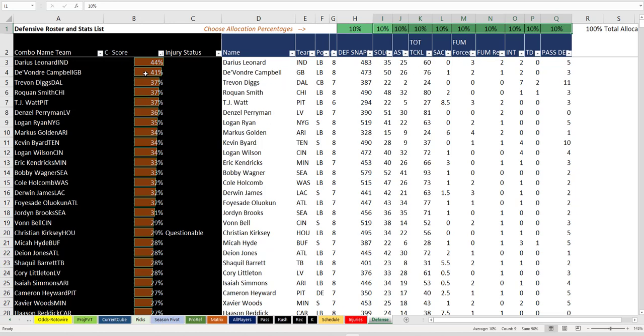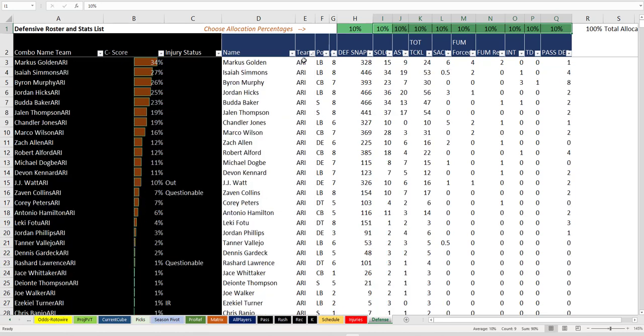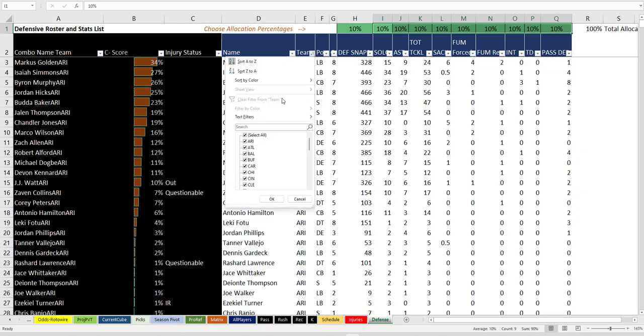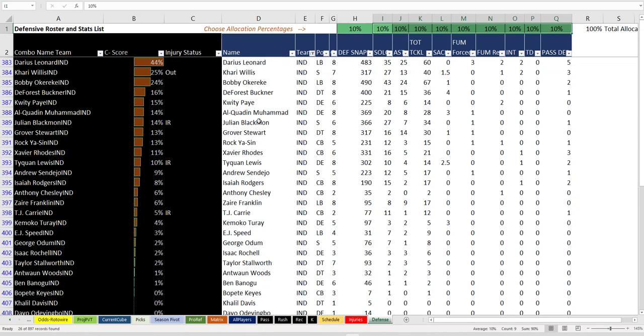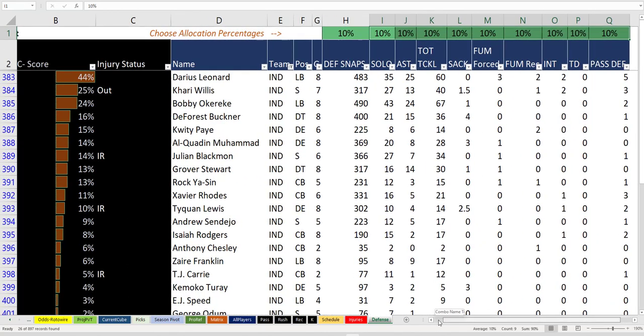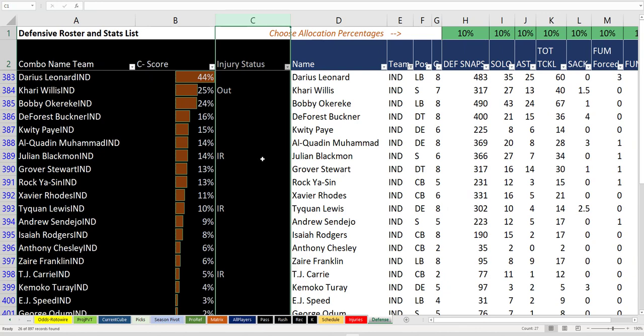And he's probably a great player to have a rating like that. Well, we have 2 games going on, right? So if we sort this by team and we care about just Indianapolis for an example to start, we can look at their defensive roster, which is this, and we can zoom in and say, well, who's injured and where are they? Oh, is Kari Willis out?